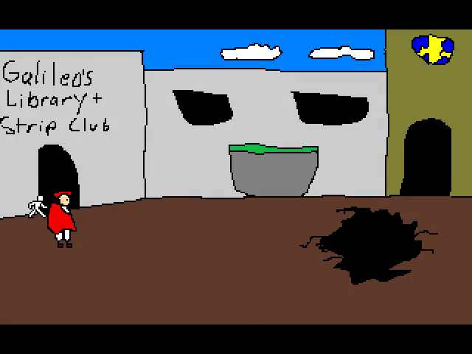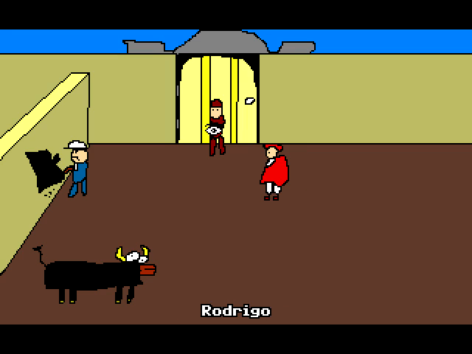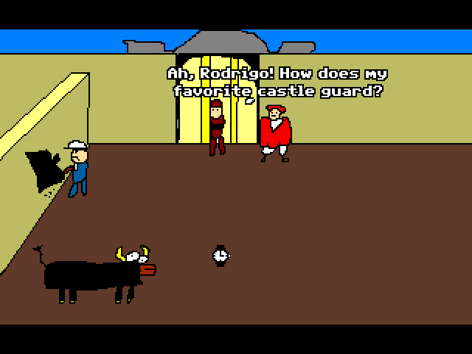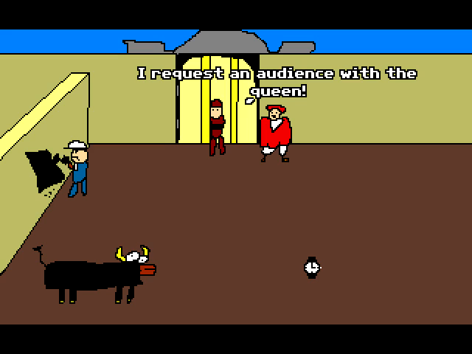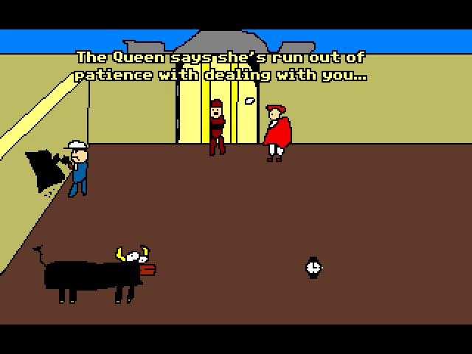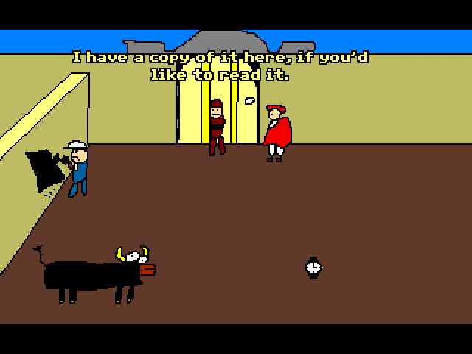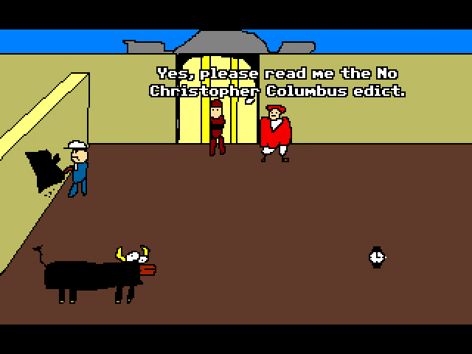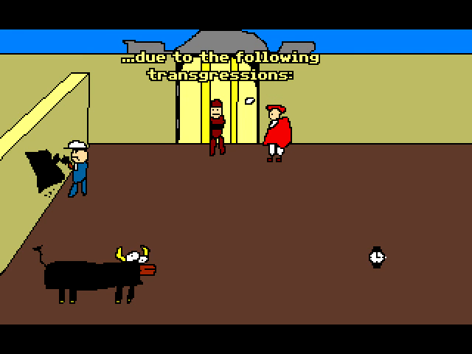So the only other screen that we can get to is the entrance to the castle. And here you can talk to Rodrigo, who is the castle guard. This whole game was sort of conceptualized around 2011, and Rodrigo is based off a lot of people that I know and still do know that went to college. They're extremely smart. They study their asses off, but they're stuck in miserable minimum wage jobs because the job market just wasn't there for them. This was around the time of Occupy Wall Street too, so that informed this character that was really, really bitter about this.